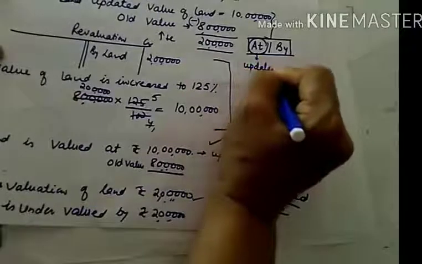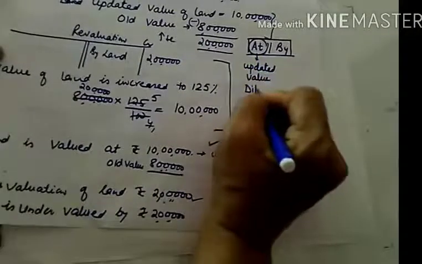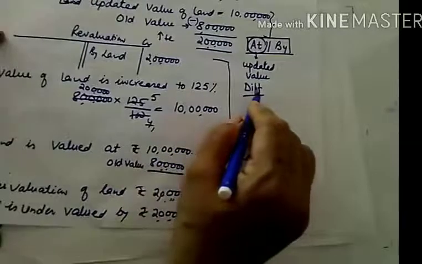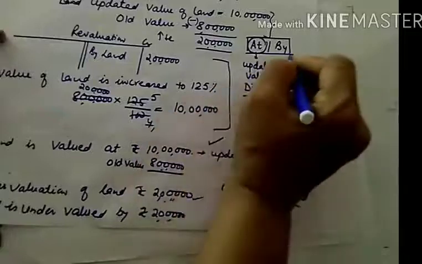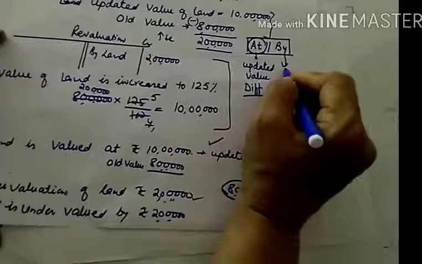If 'at' is written, they are giving you the updated value and you need to calculate the difference, then only you will be able to record the difference in revaluation. But if 'by' is written, it will clearly show the change in value.